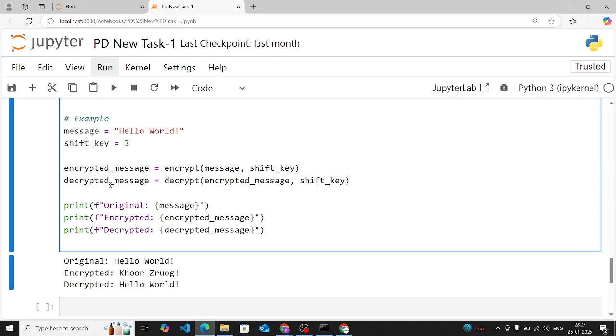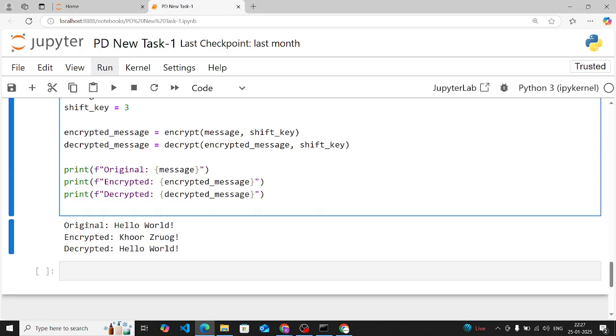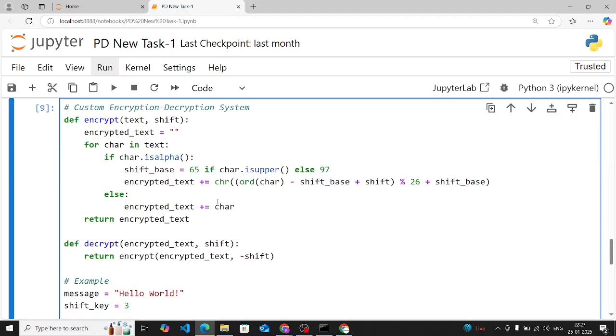First you will do encryption, then you will do decryption. So this is your example. The first message is your hello world, the encrypted value is this, and the decrypted is again the same. Like this you have to make this code.